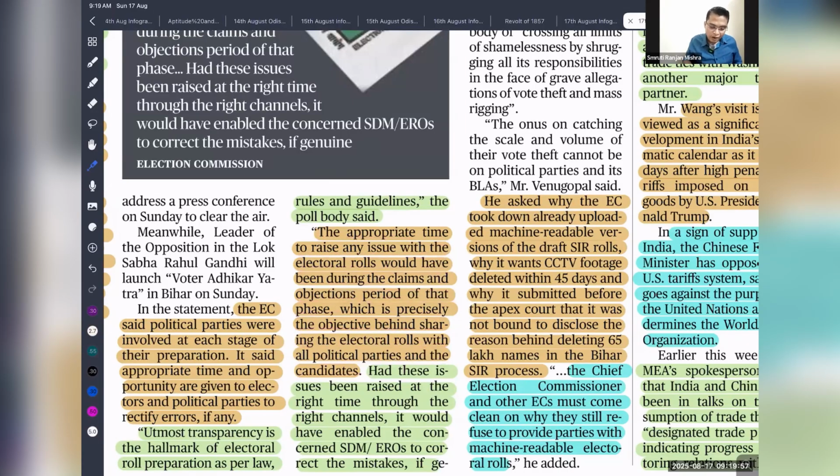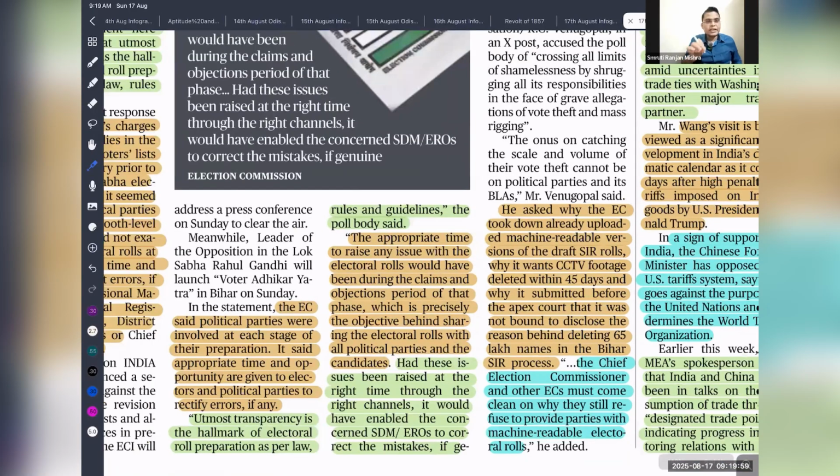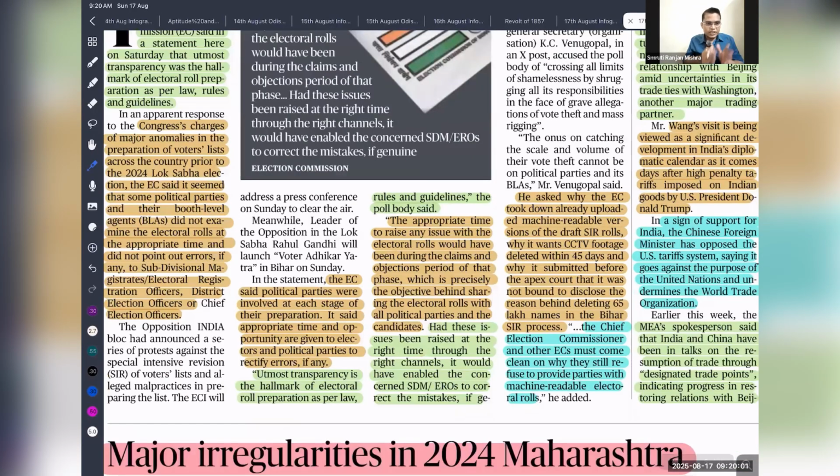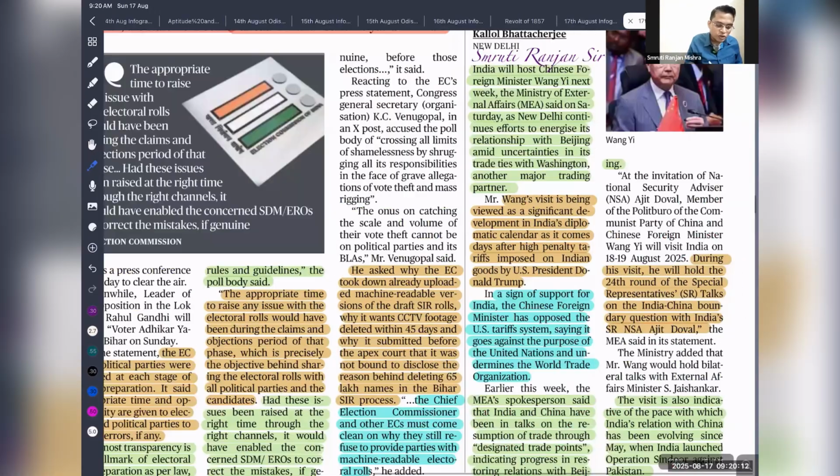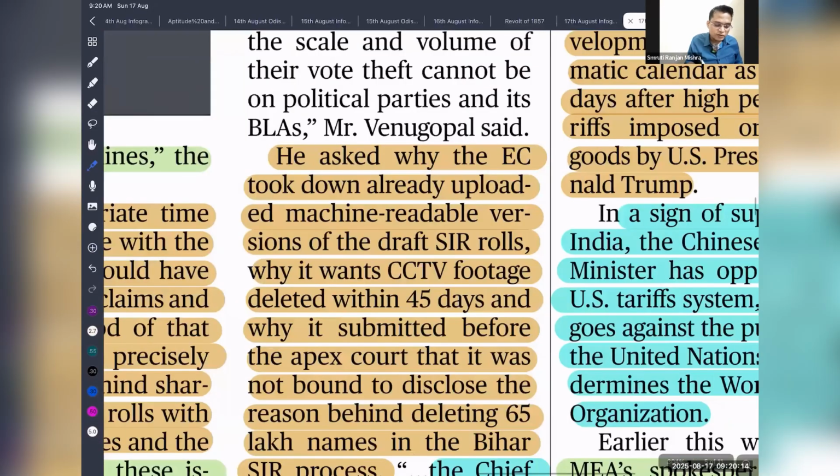But the opposition parties are demanding that the list you are providing should be in a machine readable form and should be searchable. The Election Commission is not giving that because they feel it could lead to a threat. So the opposition is asking why the Election Commission took down the already uploaded machine readable version from the draft roll. Why does it want CCTV footage to be deleted in 45 days?